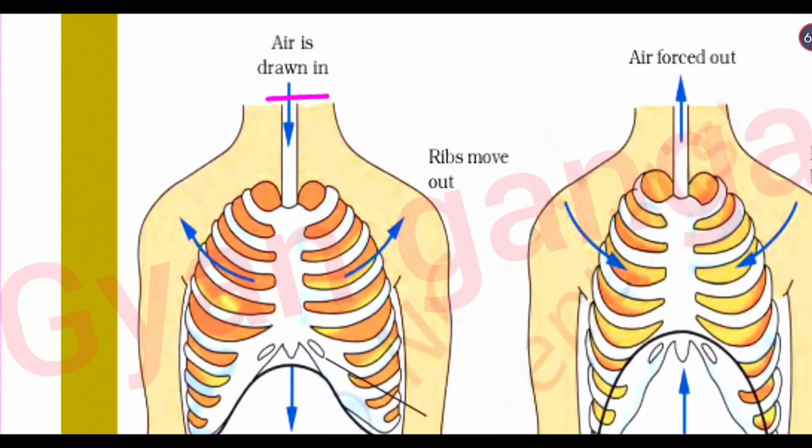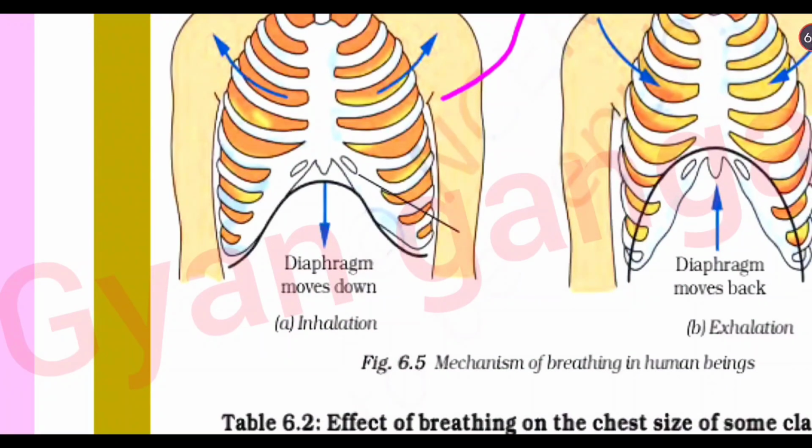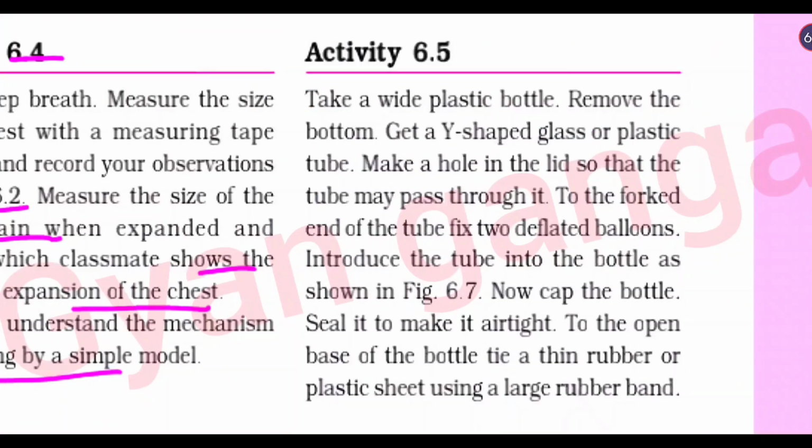Air is drawn in, ribs move out, and diaphragm moves downward. Diaphragm moves downward, that is called inhalation. This process is called inhalation, in which ribs move out and diaphragm moves downward. Okay. Now come to activity 6.5.